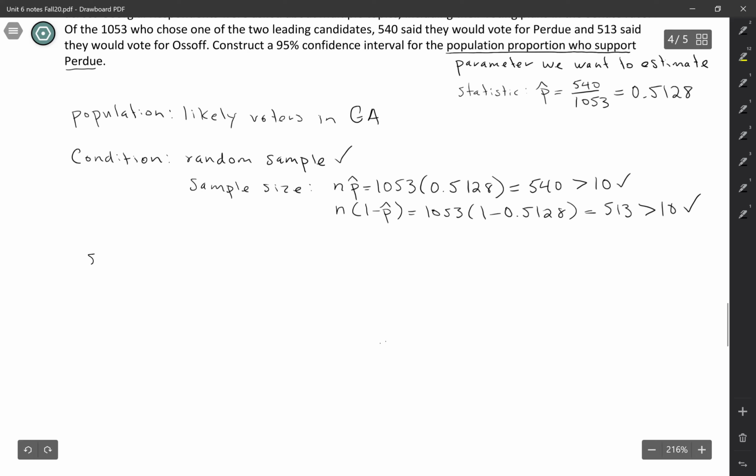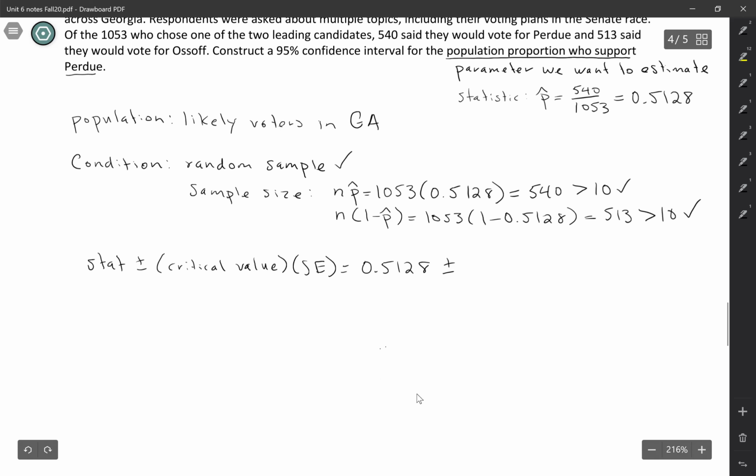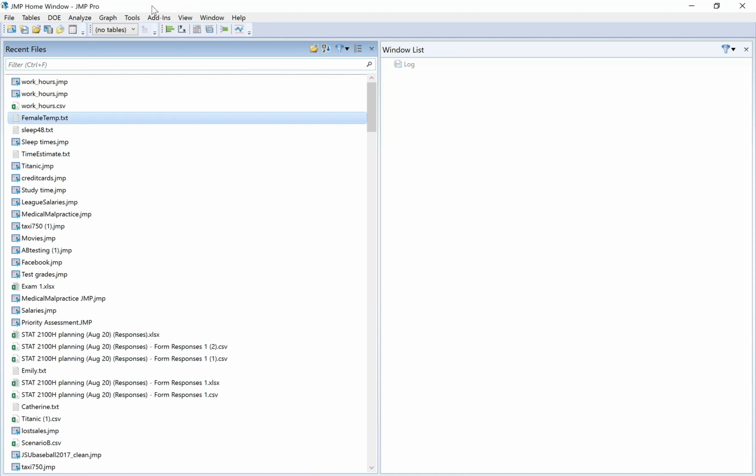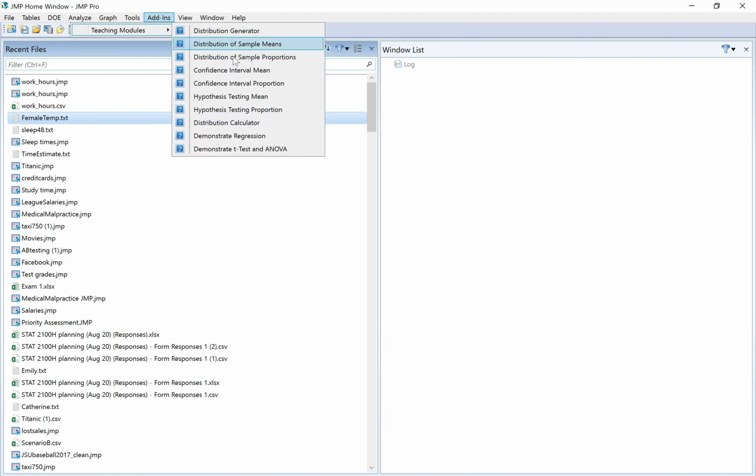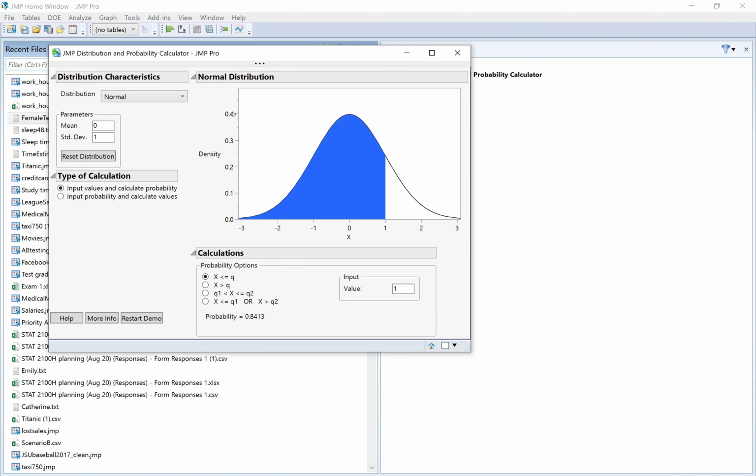So the general formula here is the statistic plus or minus a critical value times the standard error. So we already have the statistic. We know that our sample proportion is 0.5128. To get our critical value, we would need to use the distribution calculator. So we're going to go to Add-ins, Teaching Modules, Distribution Calculator.